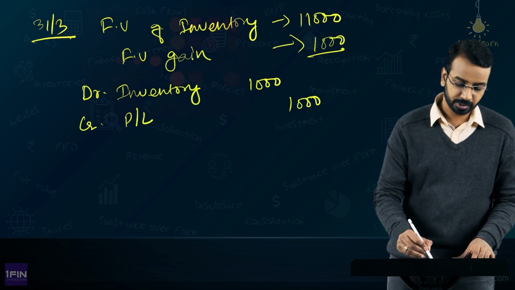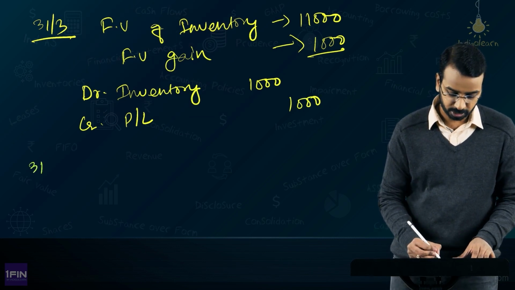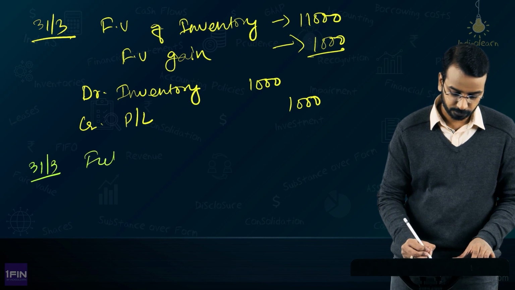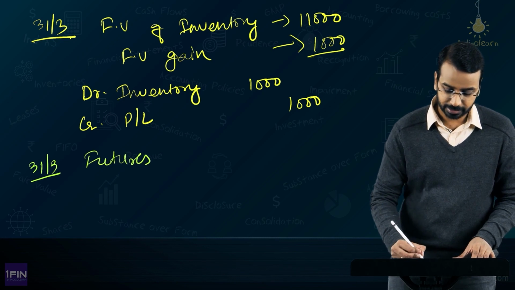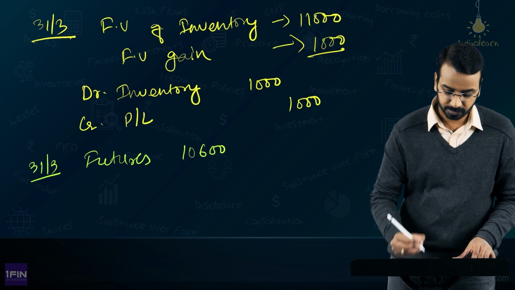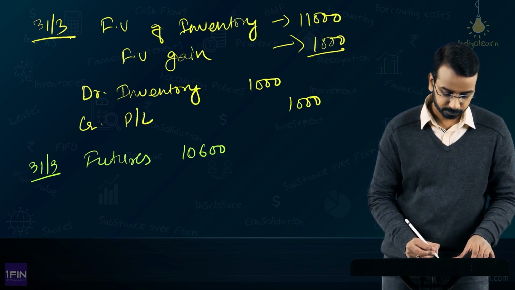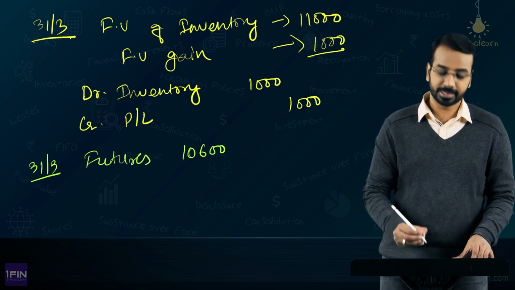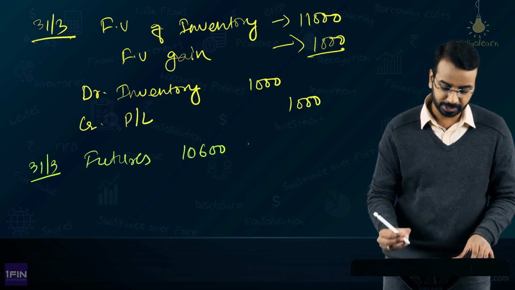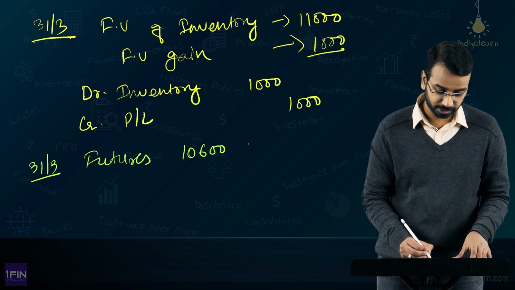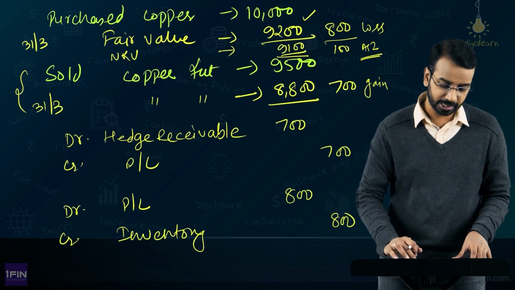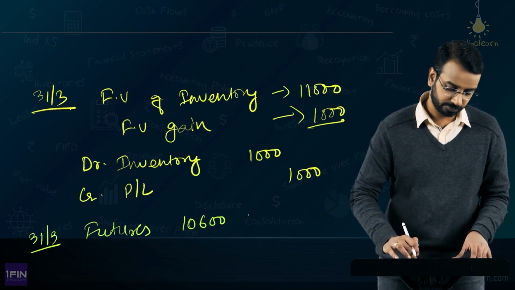Now, for the same thing, assume that on 31st of March, futures are trading at 10,600. So this is the value as on 31st of March, right? At what price did you enter into the sell transaction? Sold at 9,500.